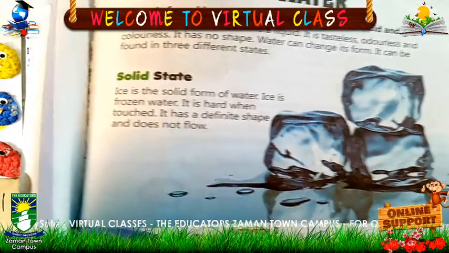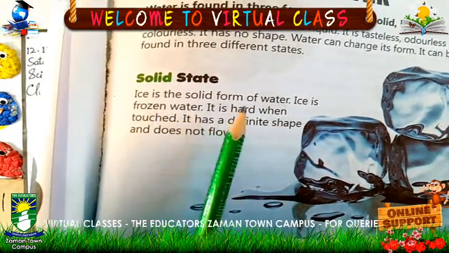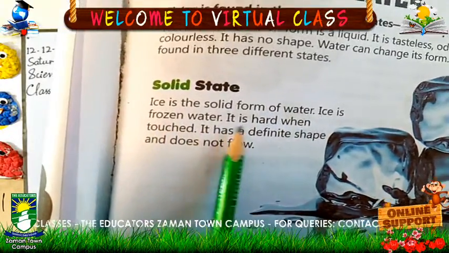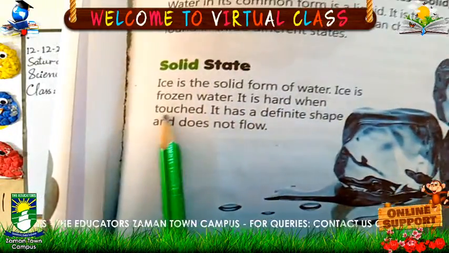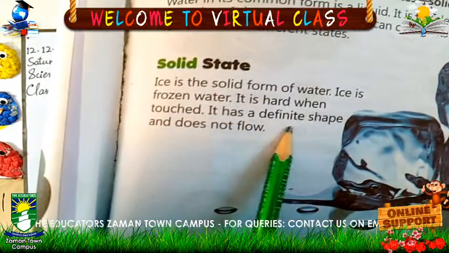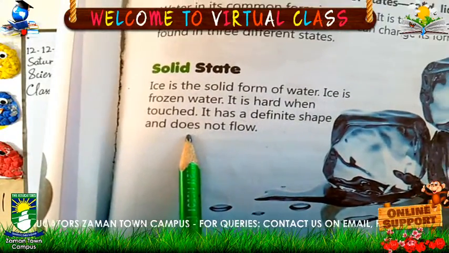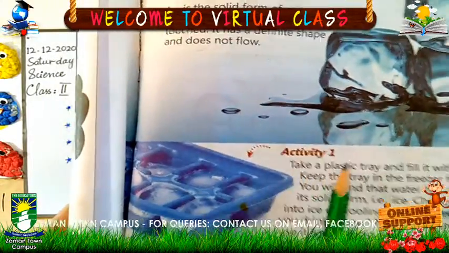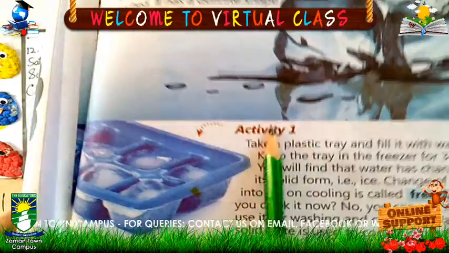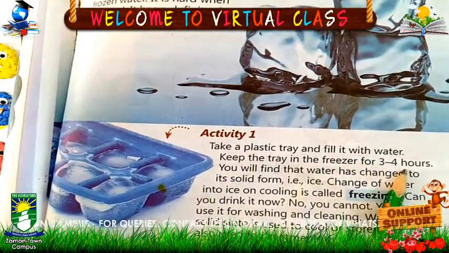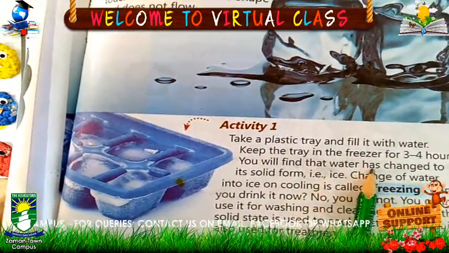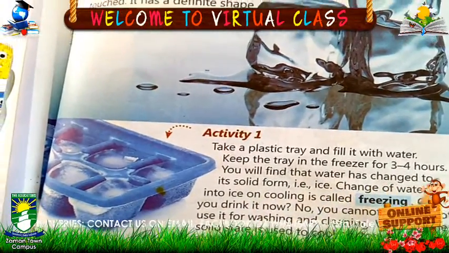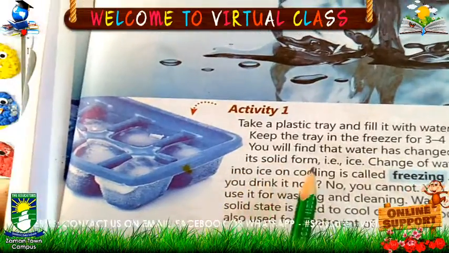Solid state. Ice is the solid form of water. Ice is frozen water. It is hard when touched. It has a definite shape and it also does not flow. Activity number 1. Take a plastic tray and fill it with water. Keep the tray in the freezer for 3 to 4 hours. You will find that water has changed to its solid form, i.e.